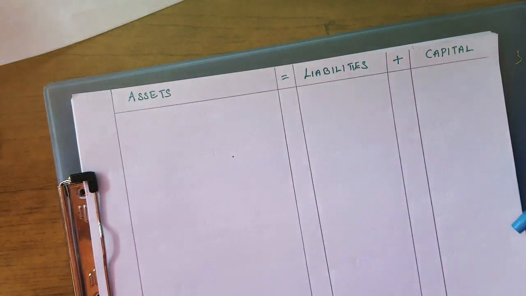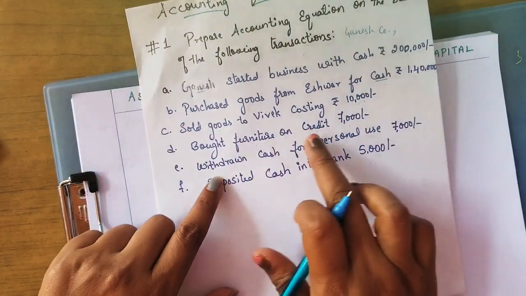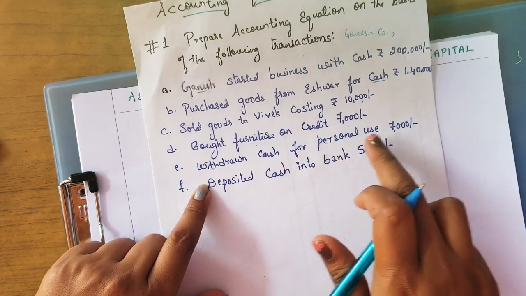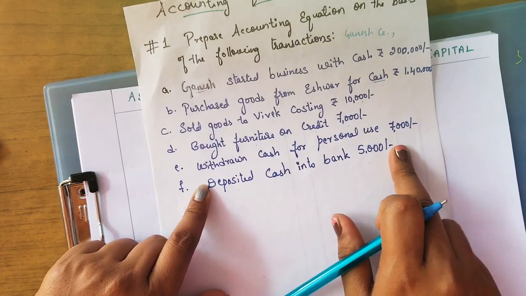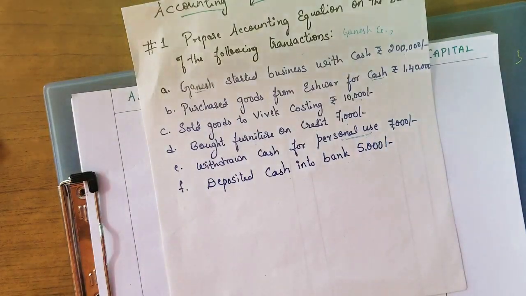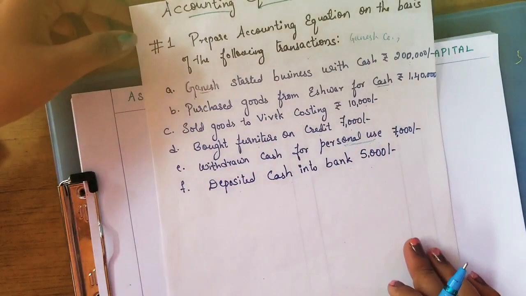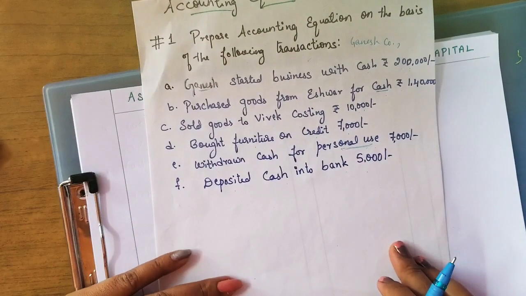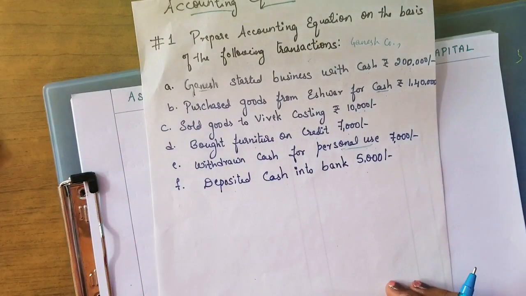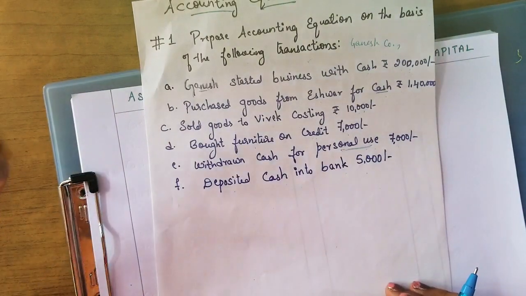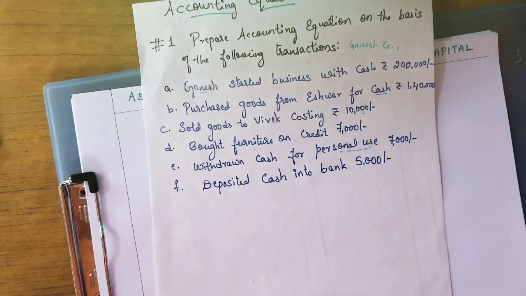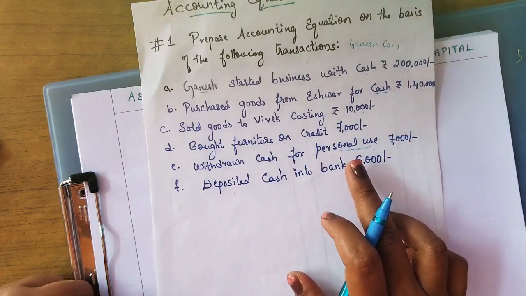So what is the next entry? We have done bought furniture on credit is completed. Next we have withdrawn cash for personal use rupees 7,000. What is this personal use? Withdrawn cash for personal use, we call it as what? Do you remember? I have taught you in basic terminologies. What is the meaning of drawings? The meaning of drawings is nothing but when you take any amount or any goods from the business for personal use, that we consider as drawings.